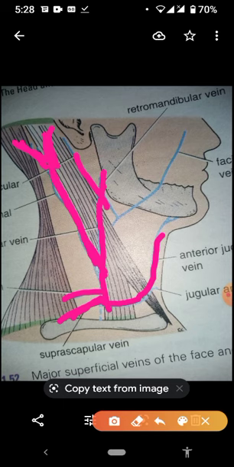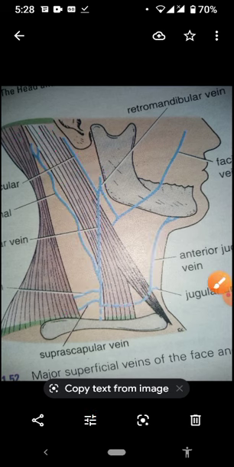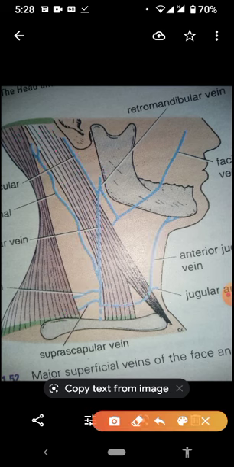Let's revise all the veins which are draining in the external jugular vein. This is the external jugular vein. The external jugular vein is basically formed from the posterior division of the retromandibular vein and the posterior auricular vein. Next is the posterior external jugular vein, which is coming from the backside occipital region, and this is also draining in this vein.